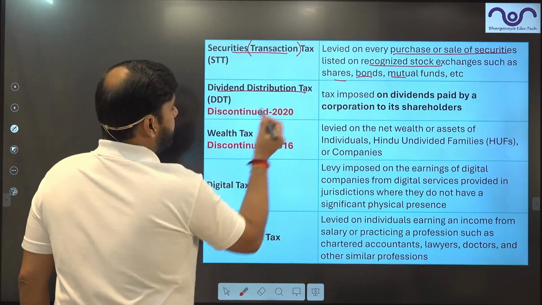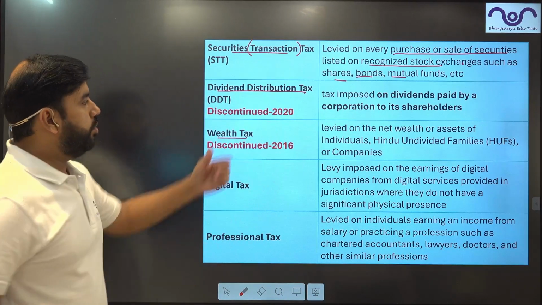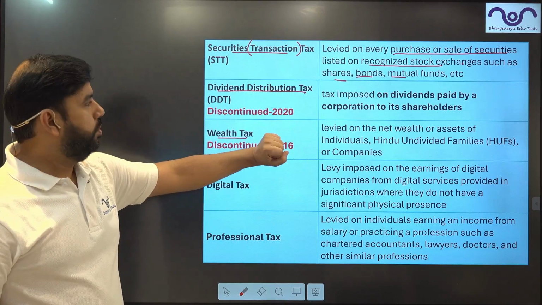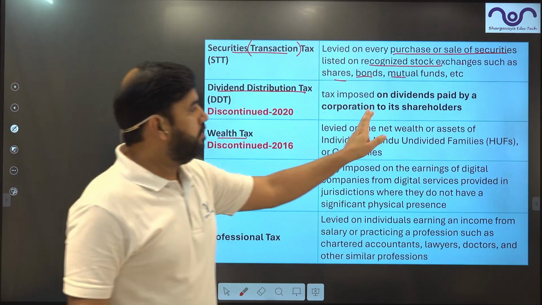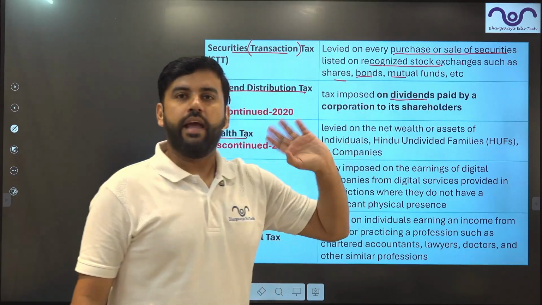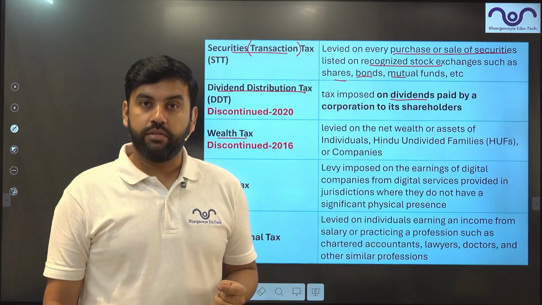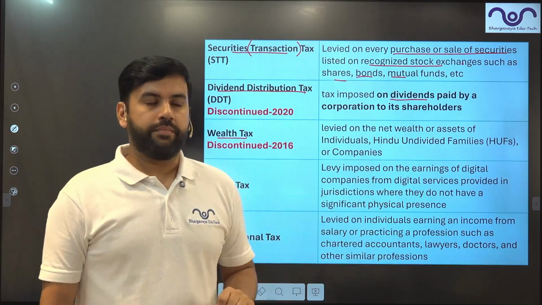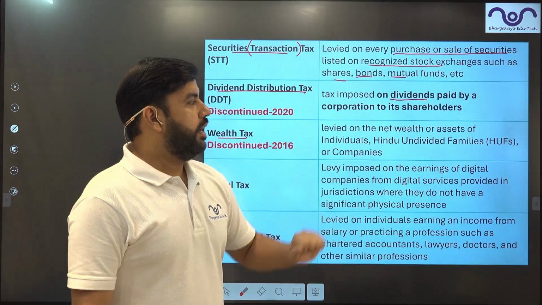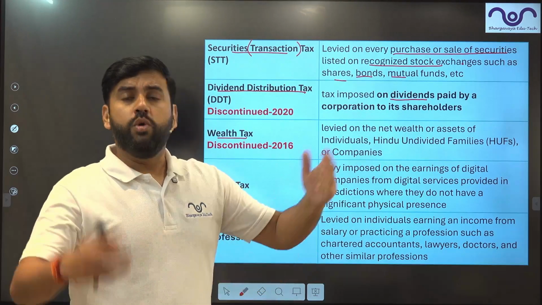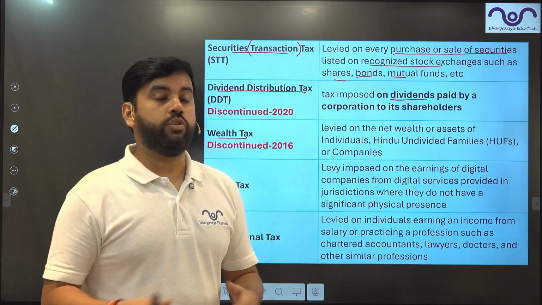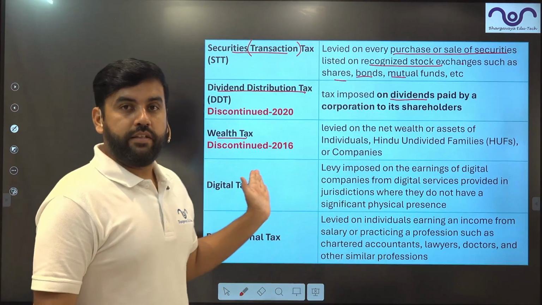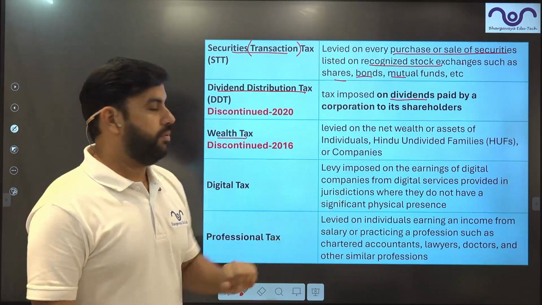Dividend distribution tax and wealth tax have been discontinued in 2020 and 2016, right? They have been discontinued, but you should know, dividend distribution tax was paid on the dividend. Every company paid dividend to their employees, owners and others. So those dividends were taxable. Wealth tax, everyone who has wealth, let's say a huge house, too much cash, too much gold, ancestral wealth, they would be paying wealth tax. Both of them have been discontinued now.